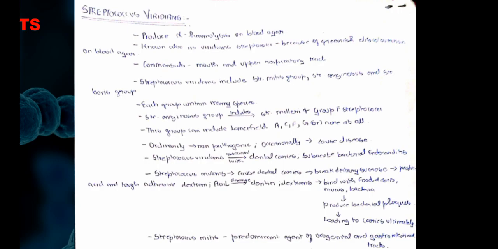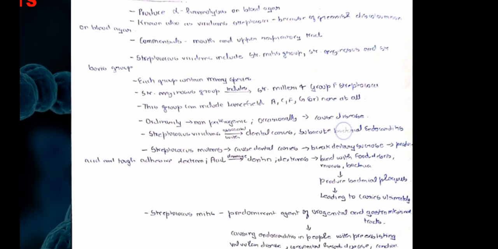Streptococcus mutans. So I have made it in an easy flowchart form so that it is very easy to remember. Streptococcus mutans causes dental caries; it breaks down dietary sucrose and produces acid and tough adhesive dextran. So what does this acid do? The acid will go and damage the dentin, while the dextrans will bind to the food debris on the mucous membrane and the bacteria and produce bacterial plaques, leading to caries ultimately.